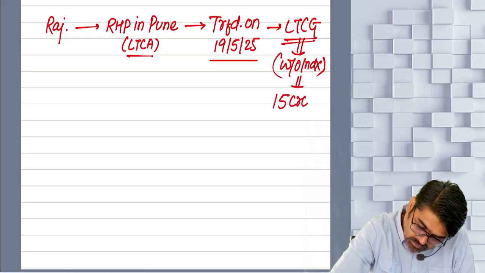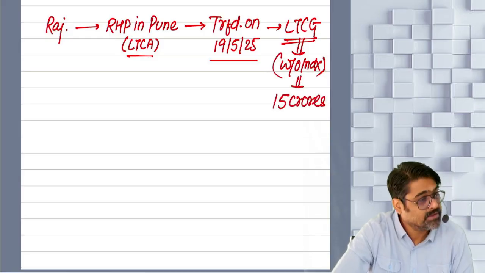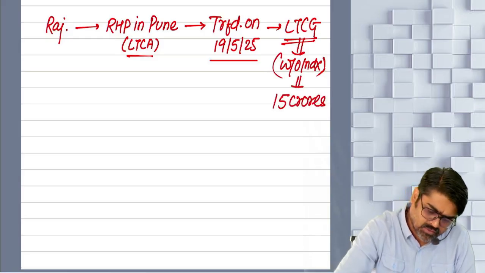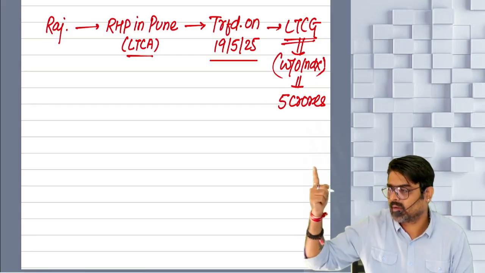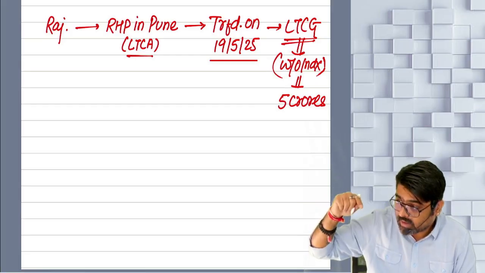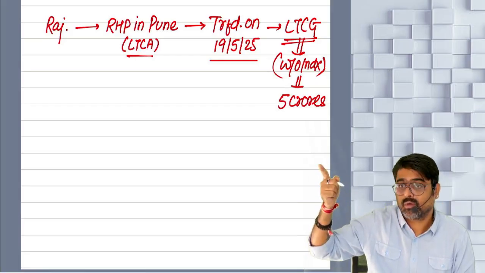Okay. Now this long-term capital gain, which is without indexation, was, for example, 15 crores. No, not 15 crores. Let's take 5 crores. So is the gain more than 2 crores?